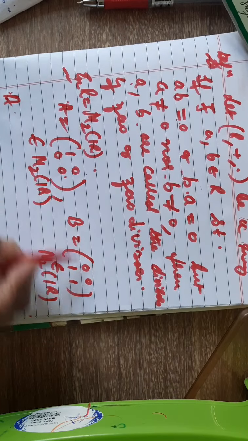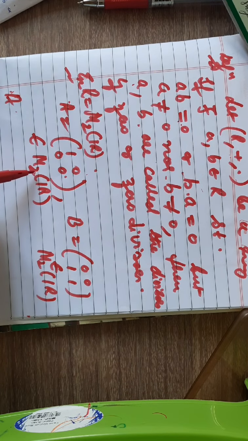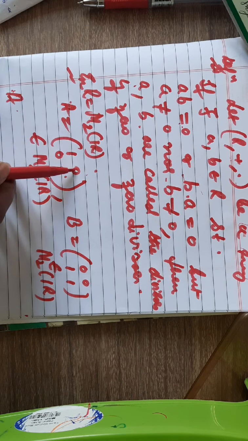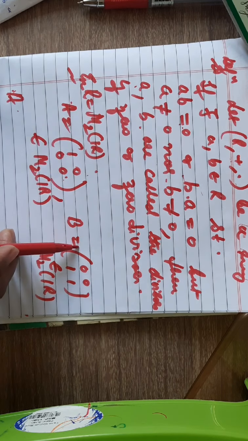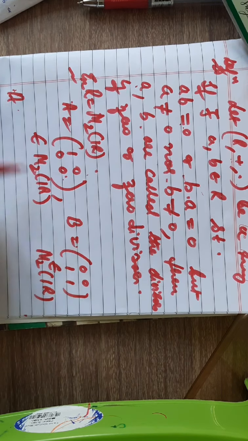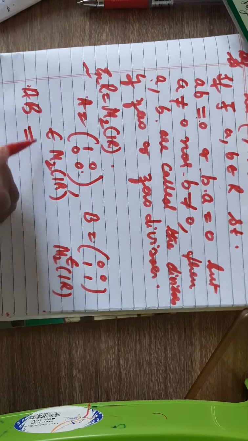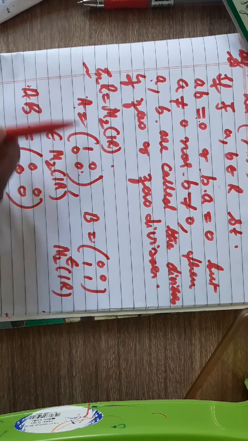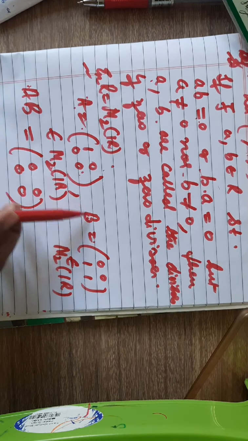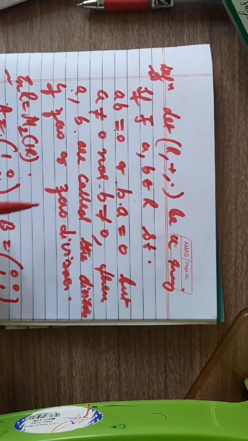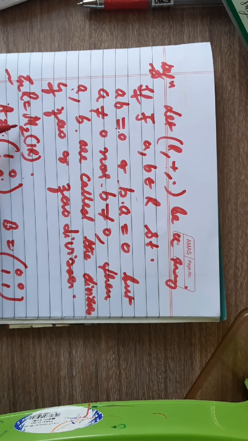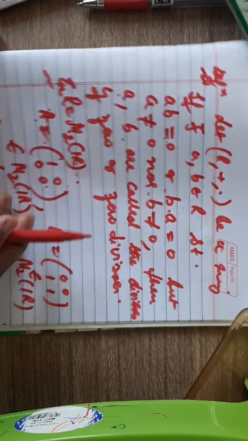None of them is equal to the 0 matrix, because the 2 cross 2 zero matrix is denoted by 0 and consists of all entries being 0, 0 0 0 0. Neither A nor B in this case is equal to the 0 matrix. But if you take the product of these two, then it will give you 0 0 0 0. So you can see that neither A nor B is equal to 0, but their product becomes 0. So A and B are called the zero divisors of this ring M2 over R.